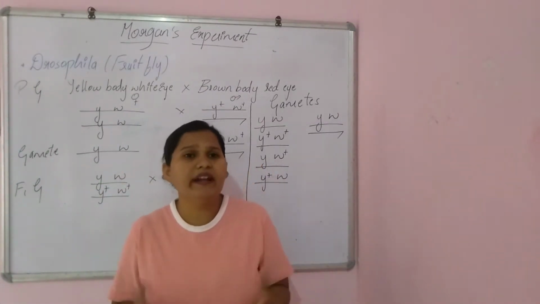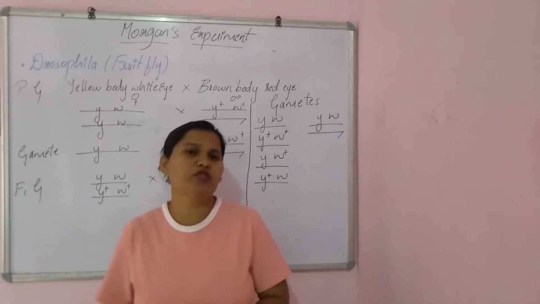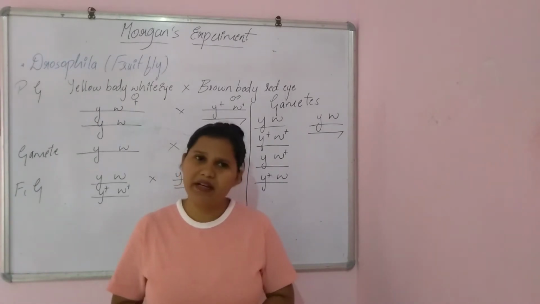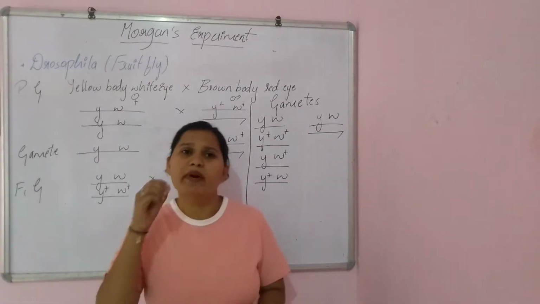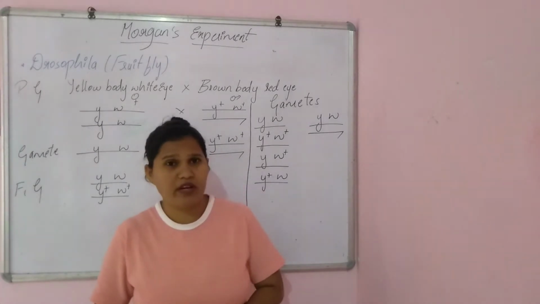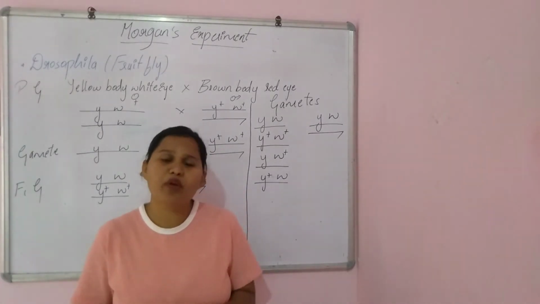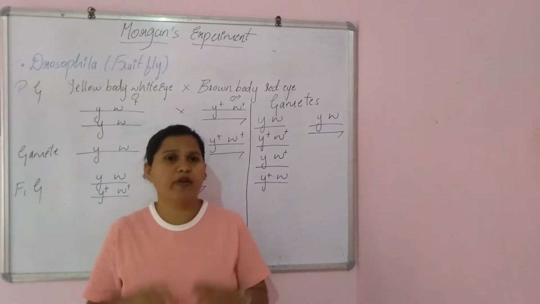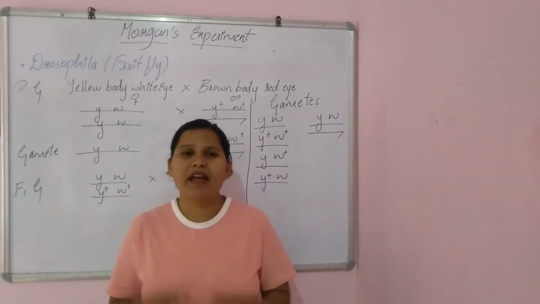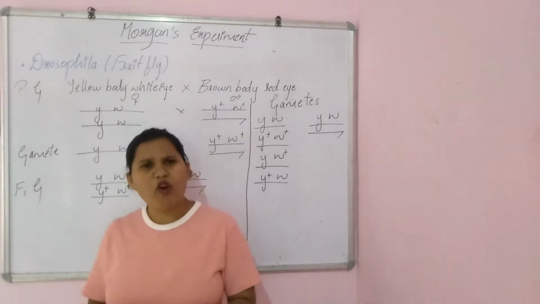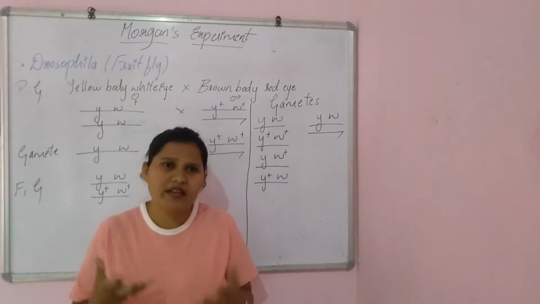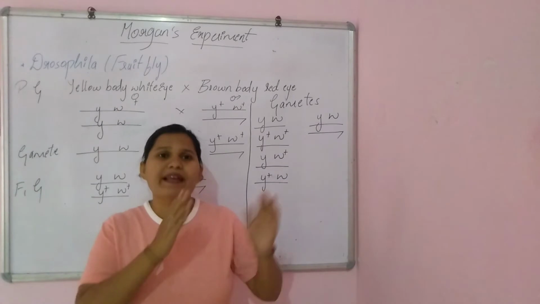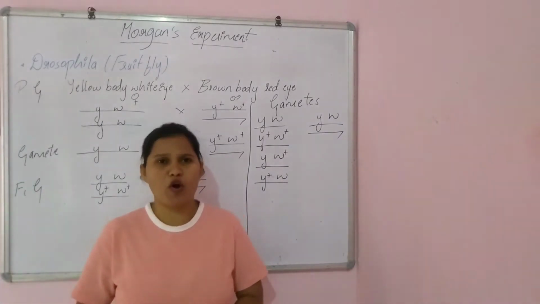or a mutant Drosophila. Normally Drosophilas have a brown body color, right, and they have red eyes. But one day in his laboratory, Morgan saw a mutant Drosophila or fruit fly, which was white in eye color and yellow in body color. So Morgan got curious and wanted to do an experiment to prove linkage as well as recombination.